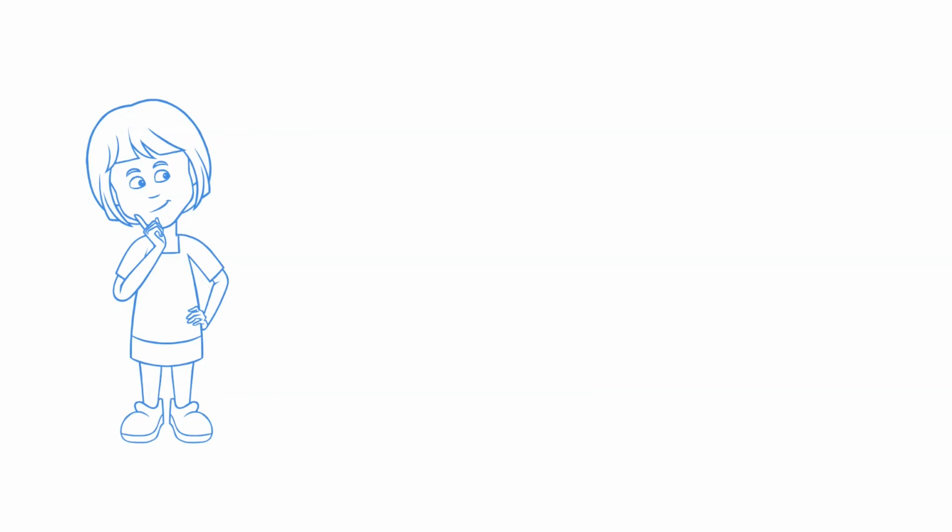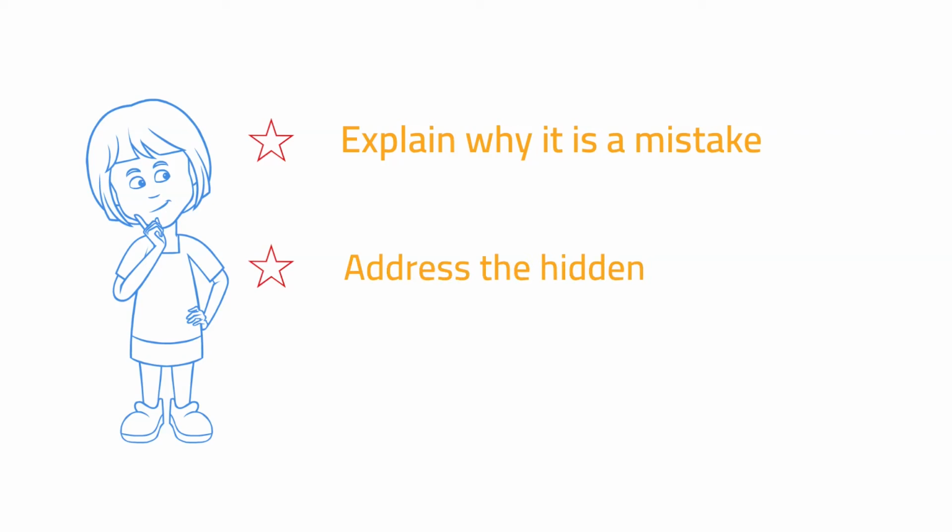When you see this kind of fallacy, politely point out the mistake. Explain why it is a loaded question. Address the controversial hidden premise. So in the case of the wife beating example, say that you don't have a wife. But be careful. Sometimes the point of such questions is to raise the controversial topic for more discussion. As always, avoid using fallacies, develop better arguments, and have more productive discussions.